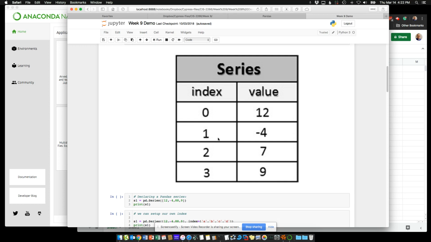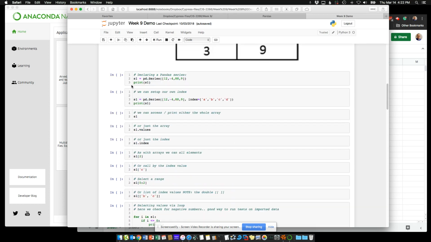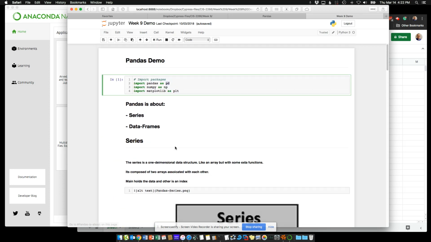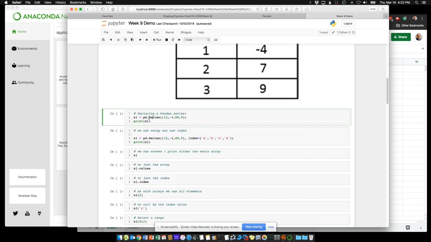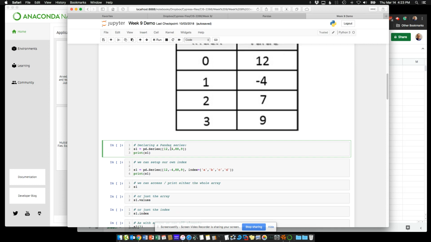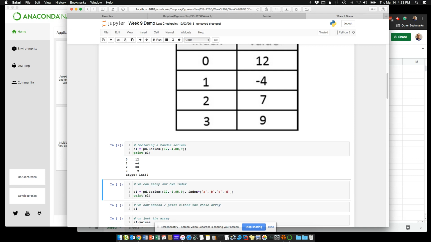So how can we create a series? Well, pretty simple. You see here I'm going to have a series called S1, and we use the PD command. So PD, again, this comes from Pandas, right there. So PD, or Pandas dot, and it's uppercase S Series. So that's an important note there. In this case, we're going to bring in these values like in this example, 12, minus 4, 88, and 9. And then we're just going to print them out.